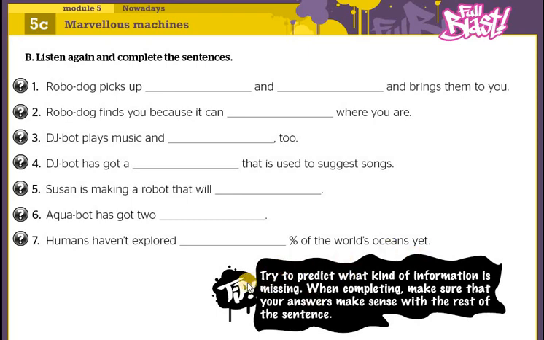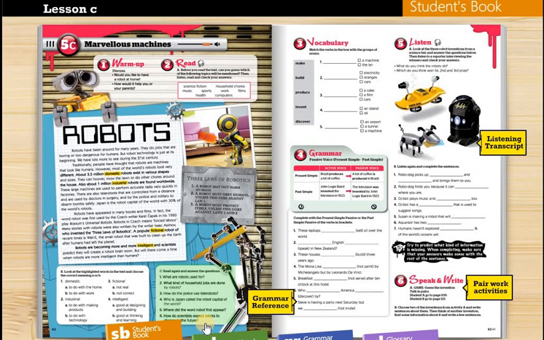So please read this tip. Try to predict what kind of information is missing. When completing, make sure that your answers make sense with the rest of the sentence. So I think this is the end of the session.